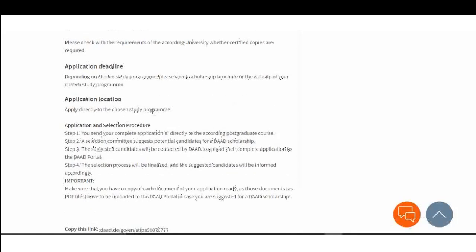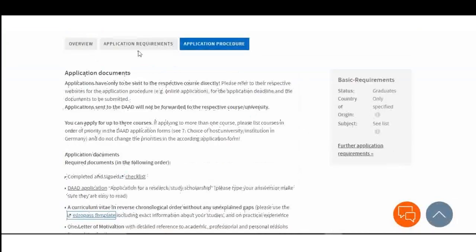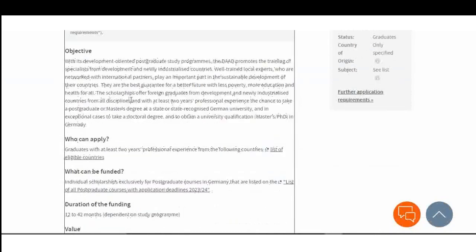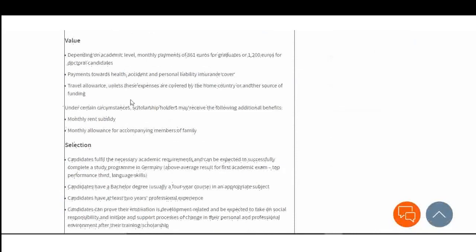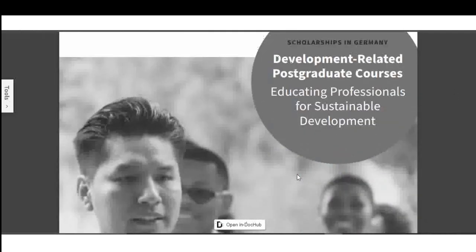Like I said prior, whatever is written in German is written in English, so you don't need to worry about the language barrier here.